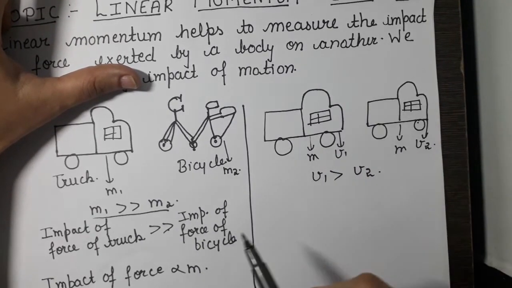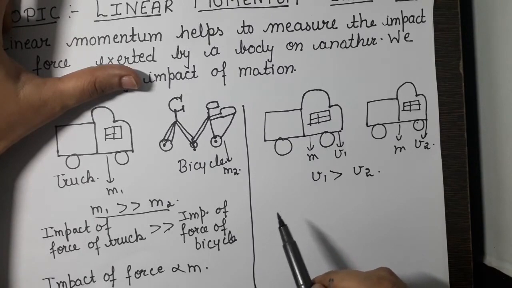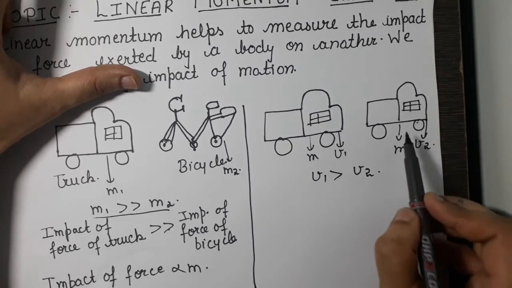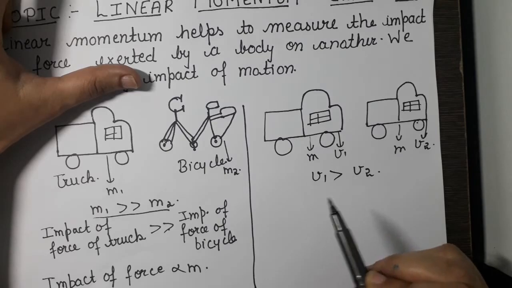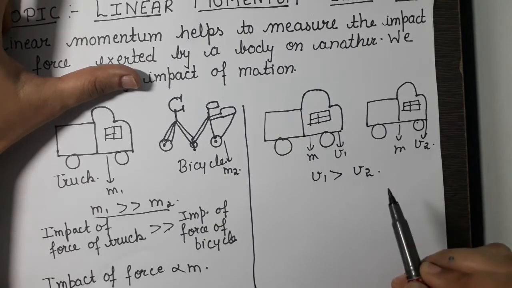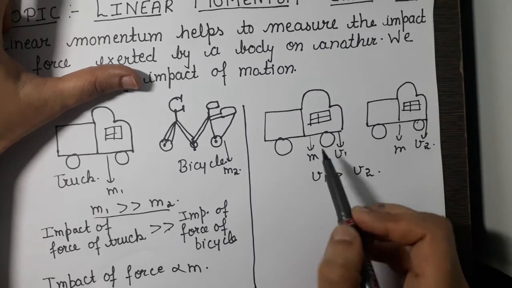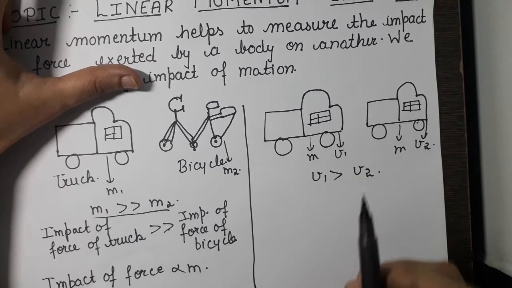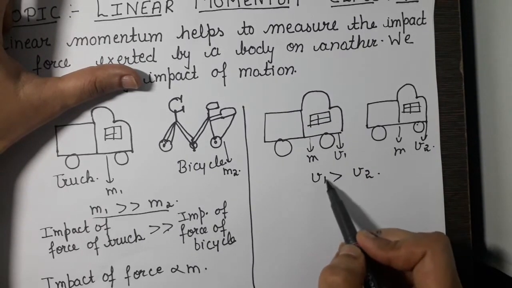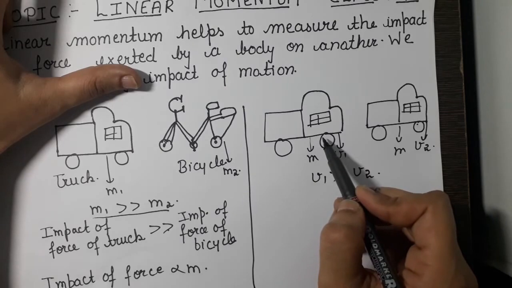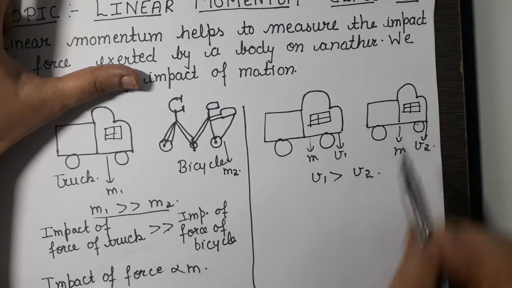If truck 1 strikes any surface, then what will be the impact? And if truck 2 strikes any surface, then what will be the impact? The impact will be more in the first case, because the velocity of the first truck is much more than the velocity of the second truck.